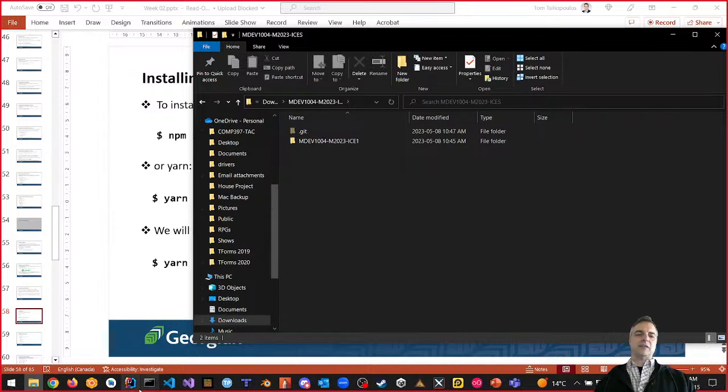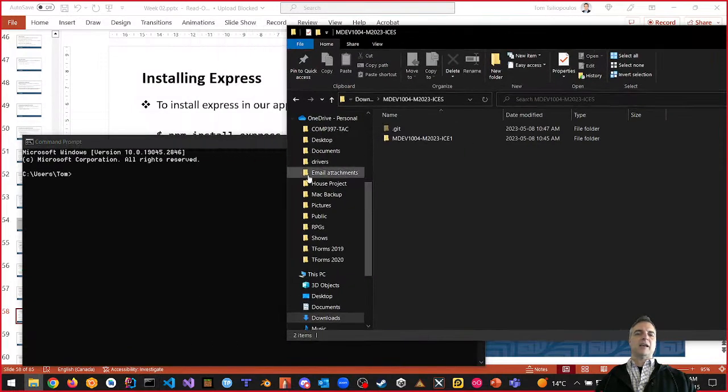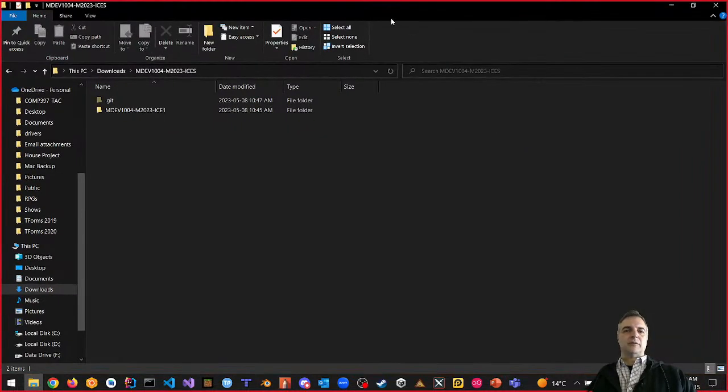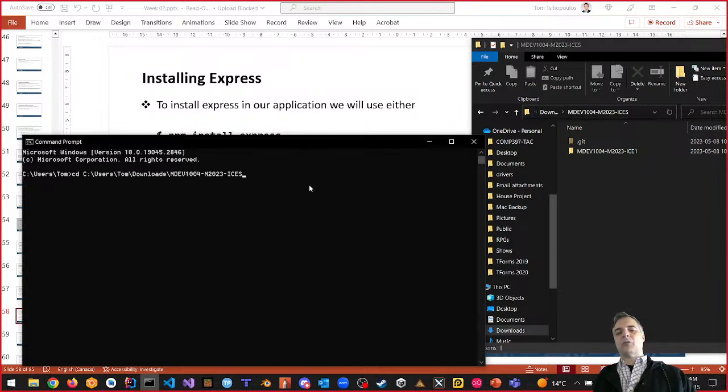The way to do this is to pull up a command prompt, or a terminal on Mac, with the same commands by the way. I do cd space and drag and drop my folder from my file system. This is the surrounding folder, the bigger folder. Then I want to make a brand new folder. I could do it manually, but I'm going to let Express Generator do my work.